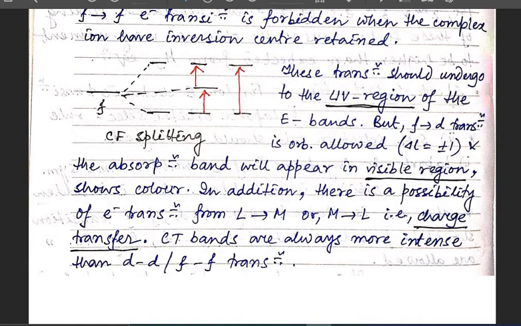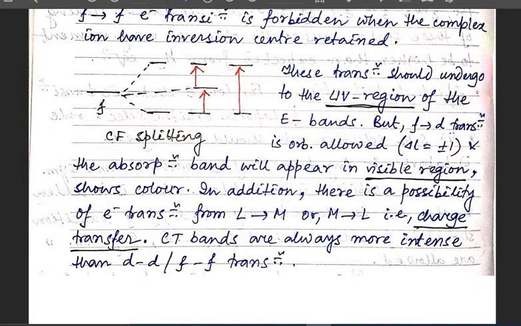So the main thing is that when we are talking about the spin multiplicity selection rule, when delta S is equal to 0, that is our allowed transition, and when delta S is not equal to 0, that is our forbidden transition.